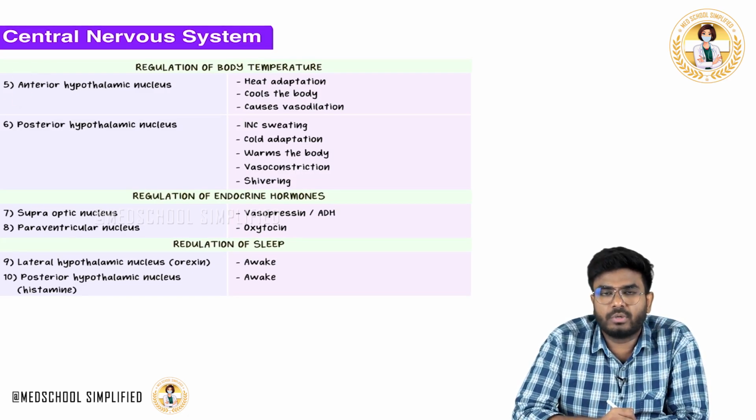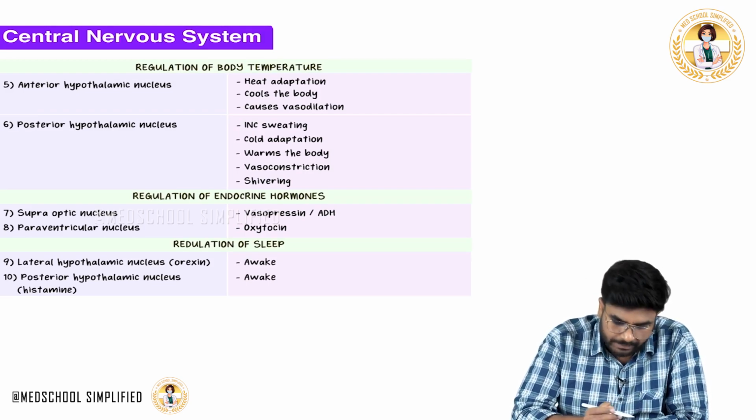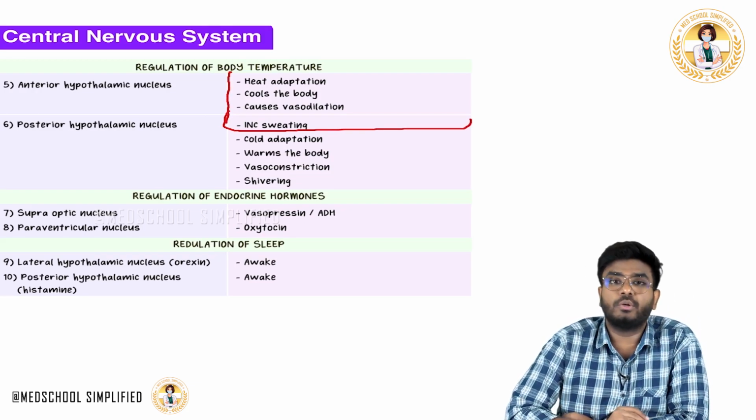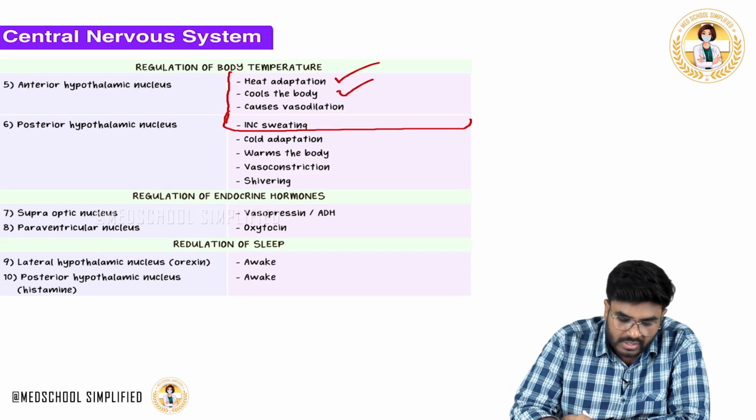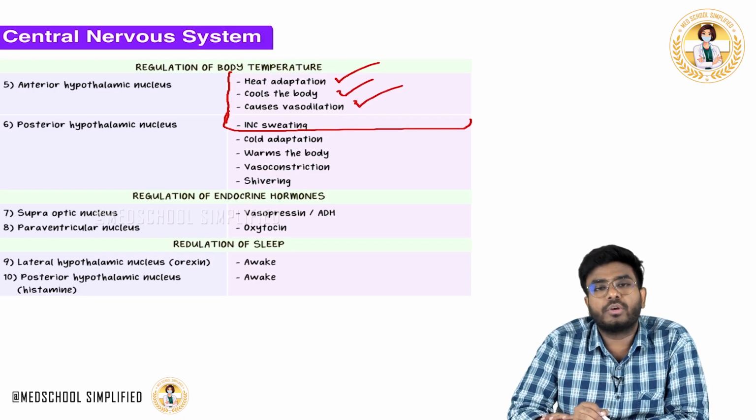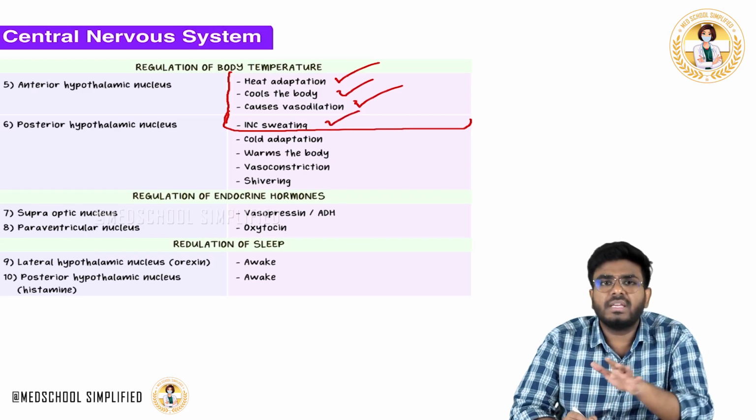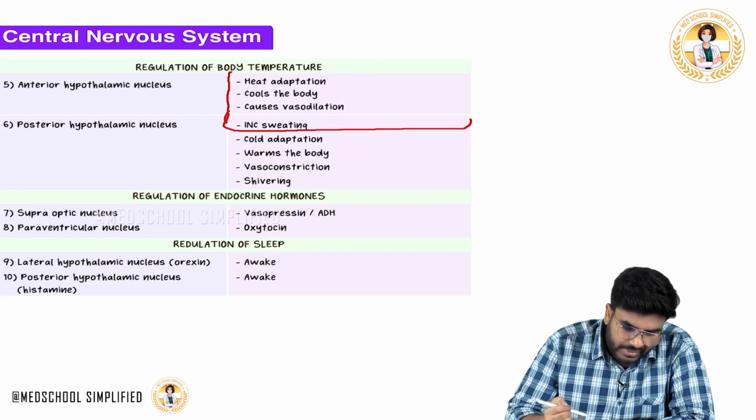The anterior hypothalamic nucleus cools down your body, helping in warm adaptation. In warm climates, it helps you cool down by producing sweating. So what will it do? It will help in heat adaptation. How does it cool down your body? It will cause vasodilation. Whenever there is vasodilation, there is more cutaneous blood flow, and more cutaneous blood flow means more heat will be lost from the body. It also causes sweating, and sweating decreases the body temperature. So the anterior hypothalamic nucleus decreases the body temperature.